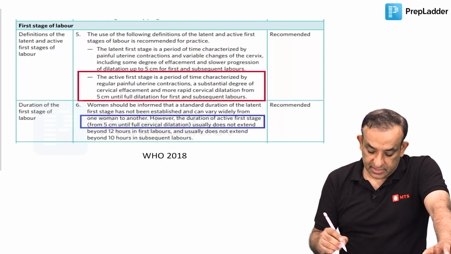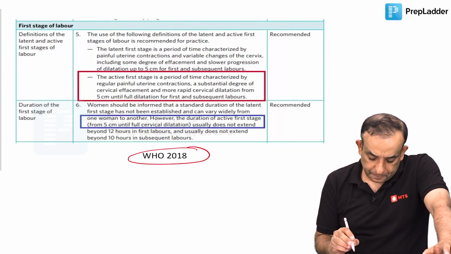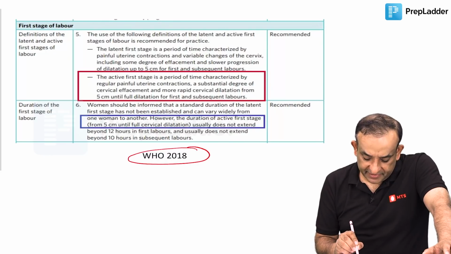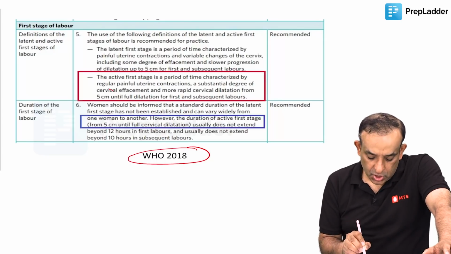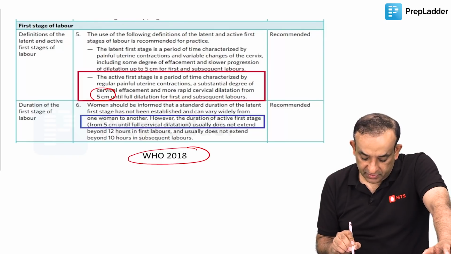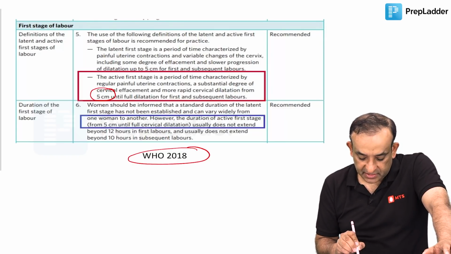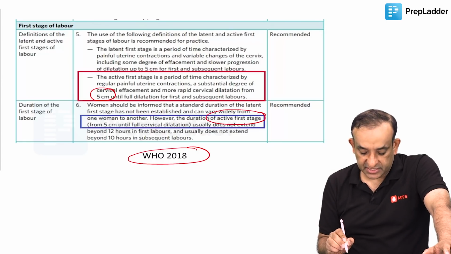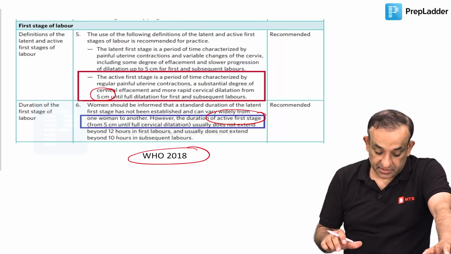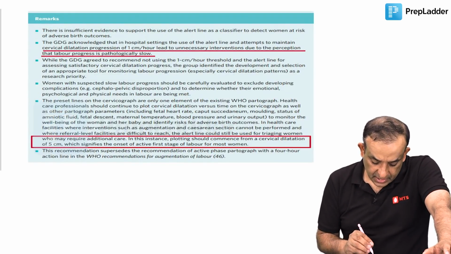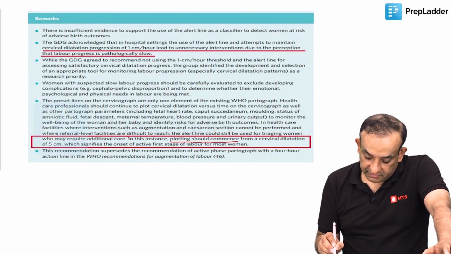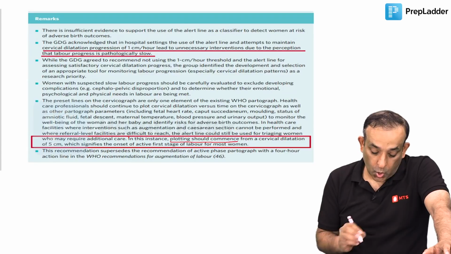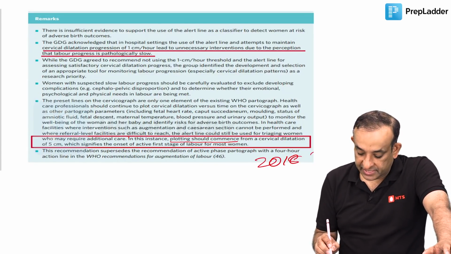Now, this is what the WHO says, 2018: cervical effacement and more rapid cervical dilatation from 5 centimeters until full dilatation for first and subsequent labors. So for them, active labor is this one. However, the duration of active first stage is from 5 centimeters until full cervical dilatation. Again, active first stage. So for them, active labor starts at 5 centimeters. That is WHO. We'll read from here: plotting should commence from a cervical dilatation of 5 centimeters, which signifies the onset of active first stage of labor. Now, these are all 2018 WHO recommendations.